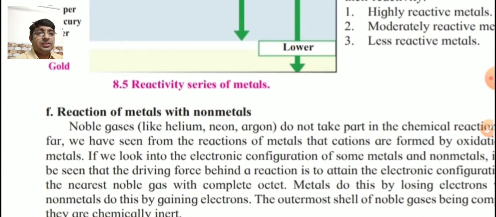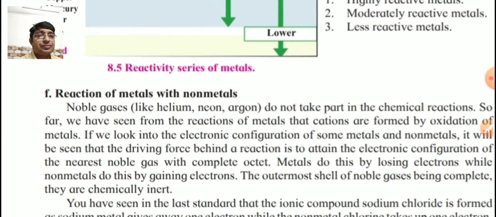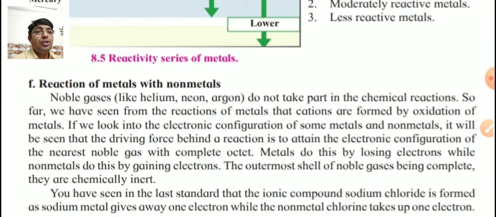Next type of reaction: metal with non-metal. See the explanation first. Noble gases like... where are the noble gases present in the modern periodic table? We know that it is the zero group or group number 18 on the right side of the periodic table. So noble gases like helium, neon, argon do not take part in chemical reactions. So far we have seen from the reactions of metals that cations are formed by oxidation of metals.